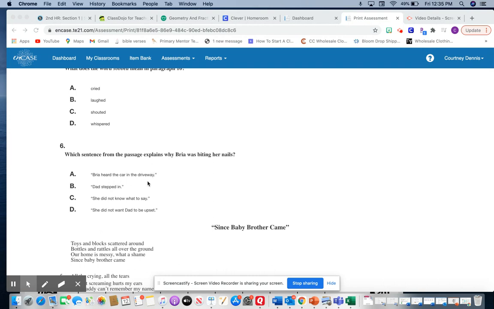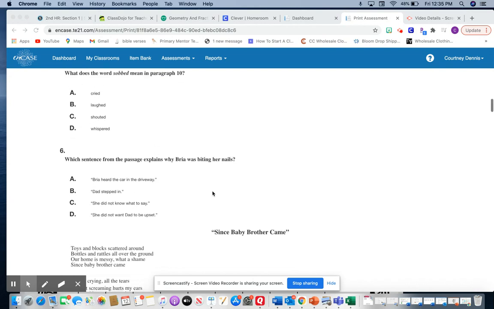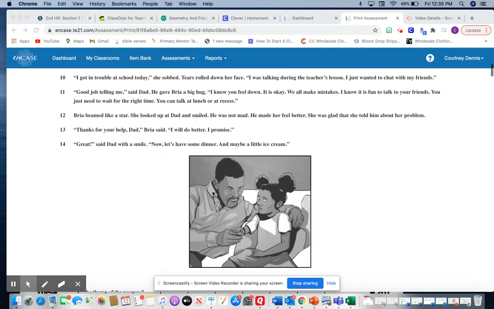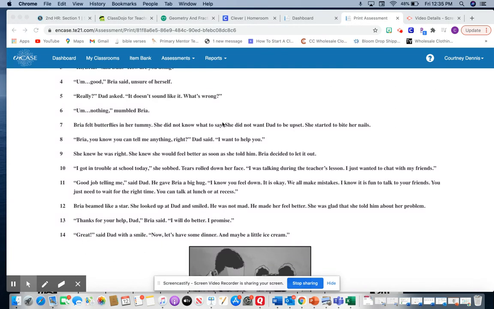Bria heard the car in the driveway. Well, when it talked about hearing the car in the driveway, she was not biting her nails yet. Dad stepped in. When Dad walked in the house, she was not biting her nails yet. She did not know what to say, or she did not want Dad to be upset. So it does say in that paragraph that she didn't know what to say, but then it says she did not want Dad to be upset.